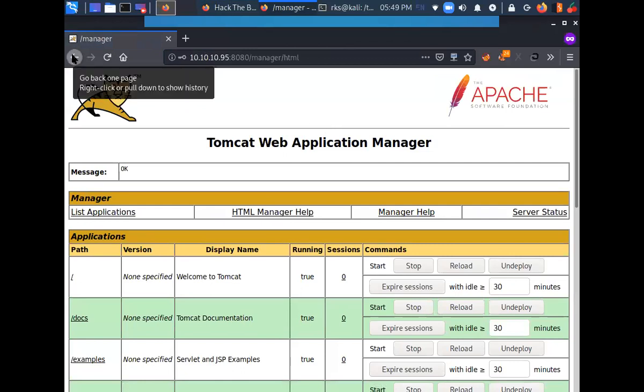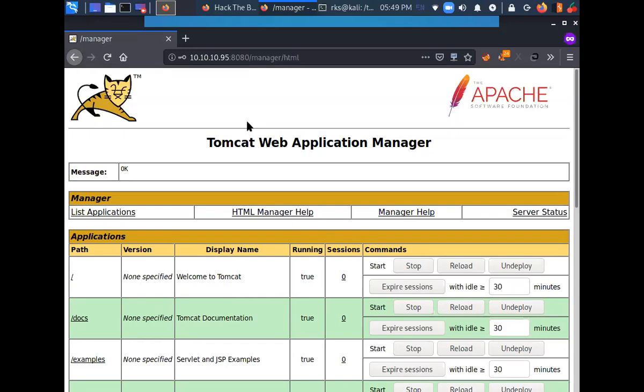So the credentials that I entered were tomcat and s3cret, which was hinted to me by the error. See, this is a very small thing, but it is very important: observing the errors and trying with the default credentials. Many a times you will see that there is nothing advanced or fancy required to exploit. It is simply a very basic admin or admin1234, something like that, credentials are working.